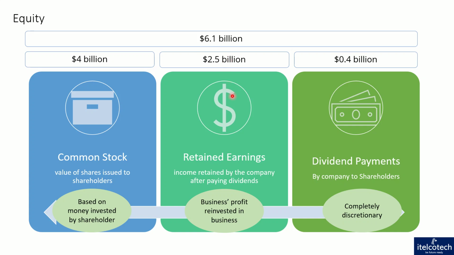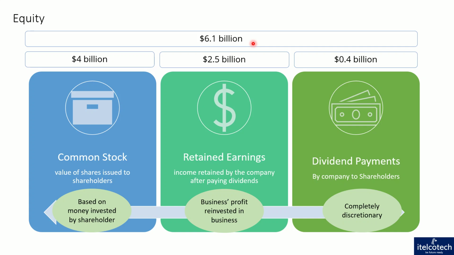But they might have done some kind of payback to the shareholders in terms of dividends. So here, say for example, 0.4 billion out of $2.45 billion have been given back to the shareholders in a particular year. Now the total equity in this case would be 4 billion plus 2.1 billion, which is $6.1 billion, the overall equity of the shareholders.